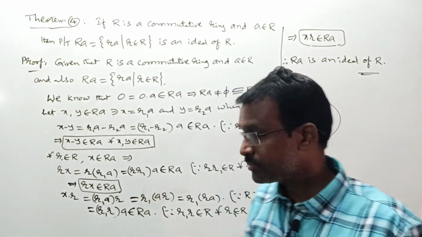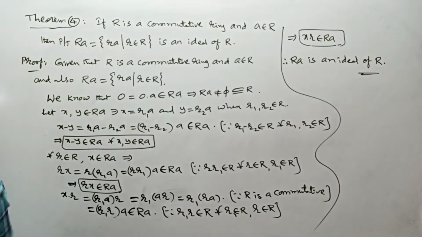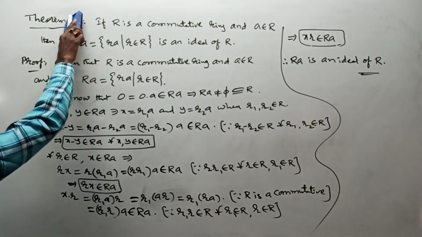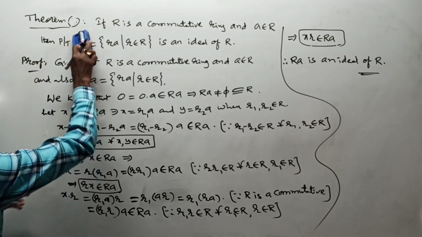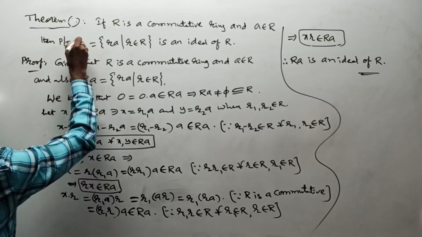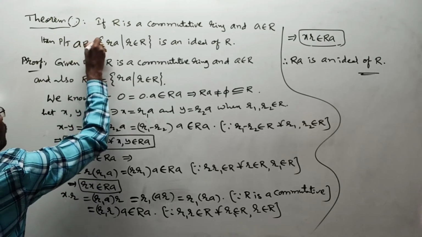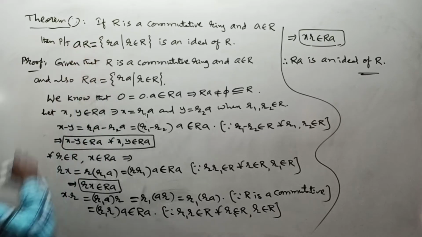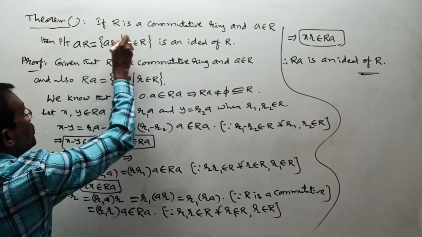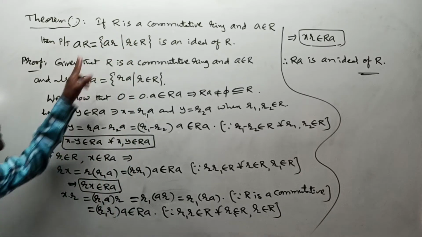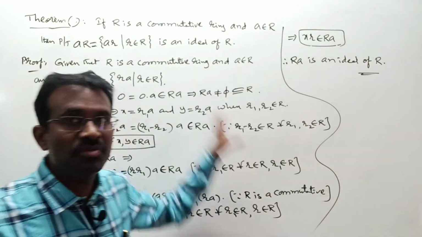Any doubt here? I am not giving a number for that. Simply I am writing theorem only, because theorem number 4 and this theorem 1 are the same. Here instead of RA, I am writing the AR set. What is that AR set? For each element of R, multiply with A on the left side, which is small a into r such that small r belongs to capital R is an ideal of R. This is your new theorem.